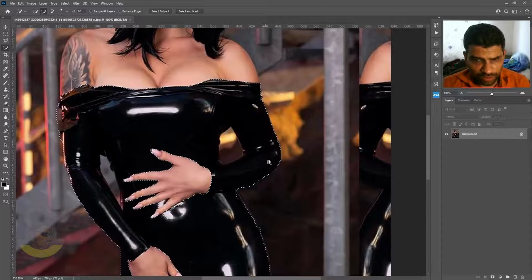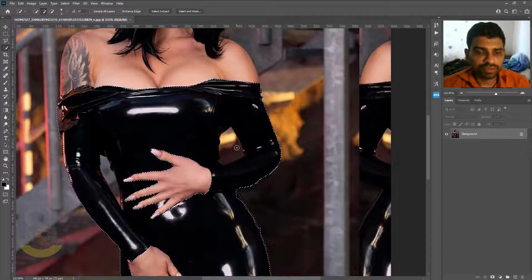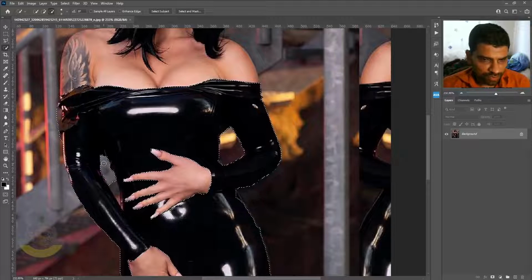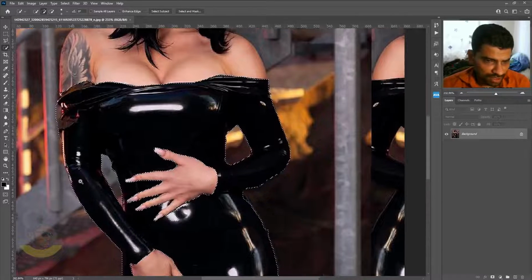Where you want to minus an area from the selection, you can hold down the Alt key on your keyboard and drag with your left mouse button. Let go of the Alt key, then hold it down once again and left click drag to minus this area from the selection as well.